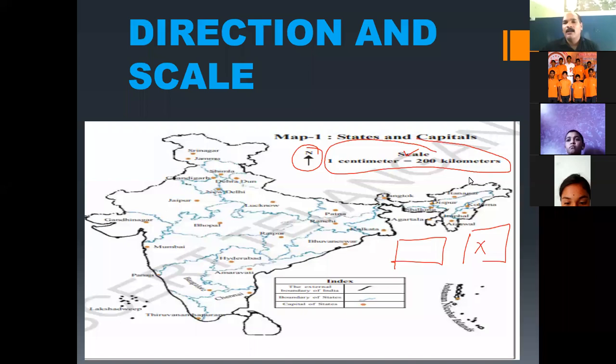So what did the cartographers do? They used one technique. What is the technique? They converted kilometers into centimeters. So in this particular map, 1 centimeter is equal to 200 kilometers.